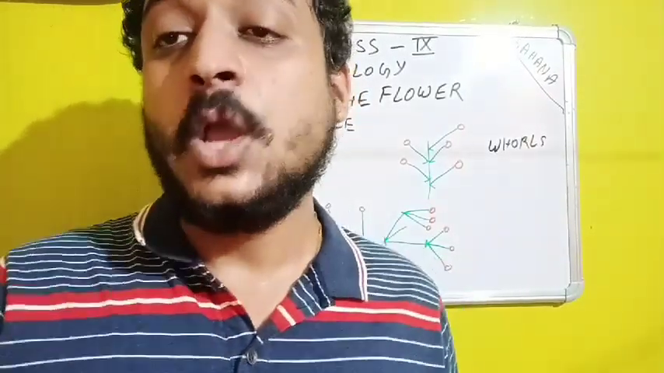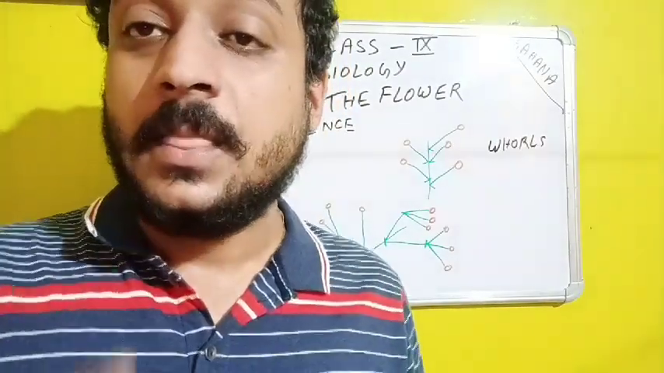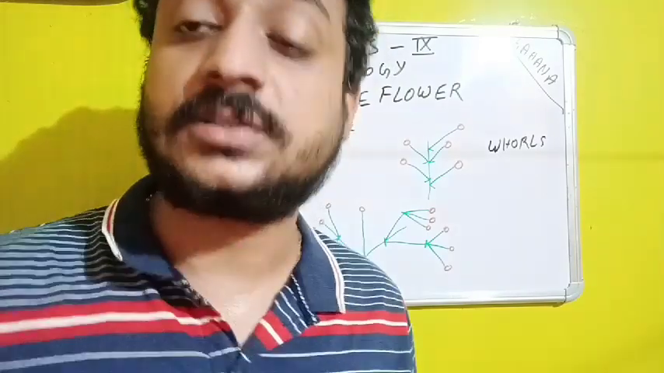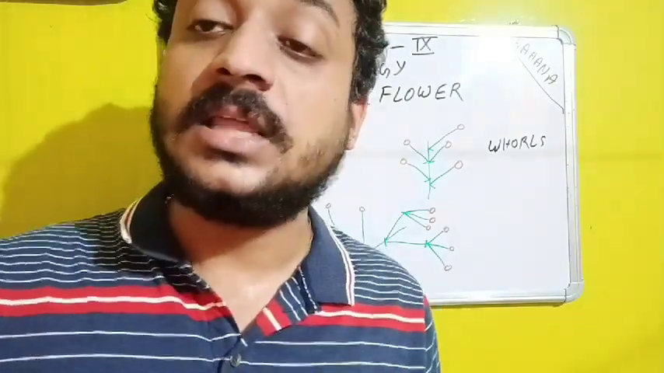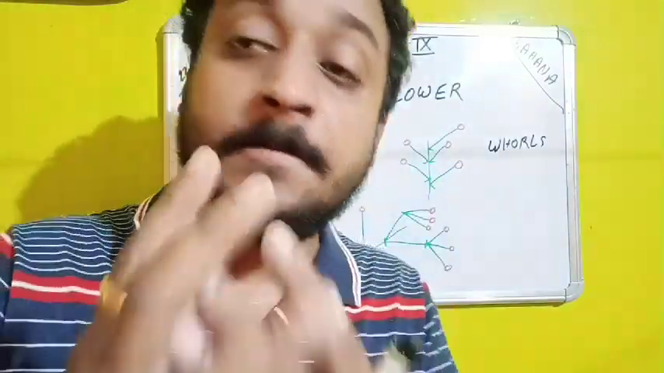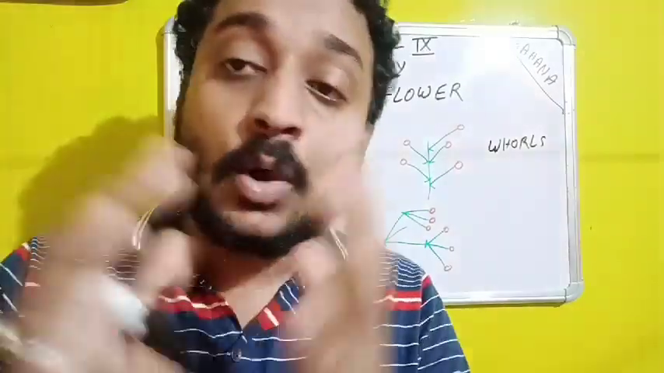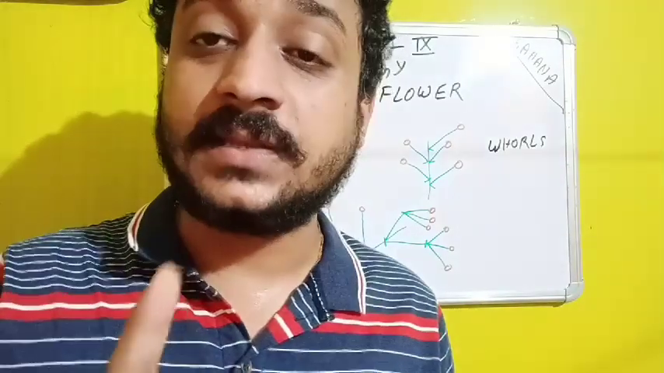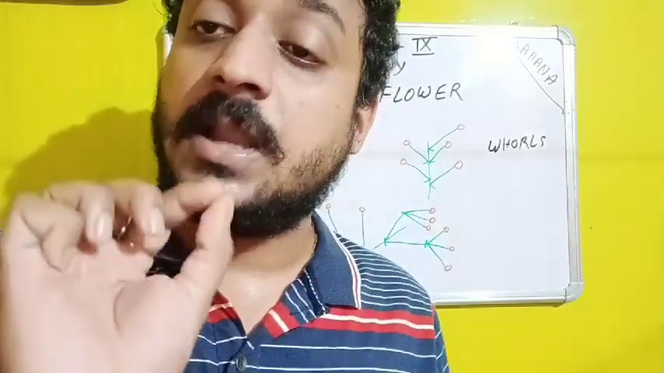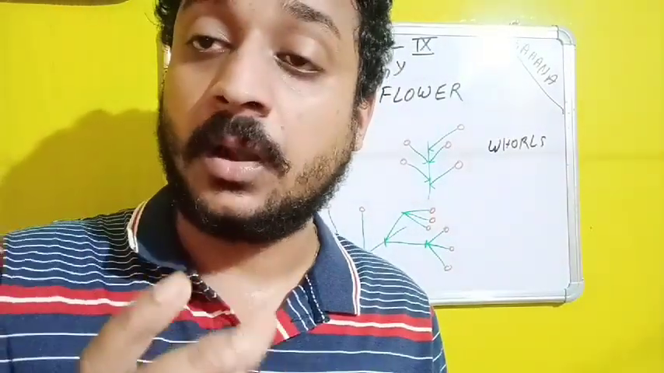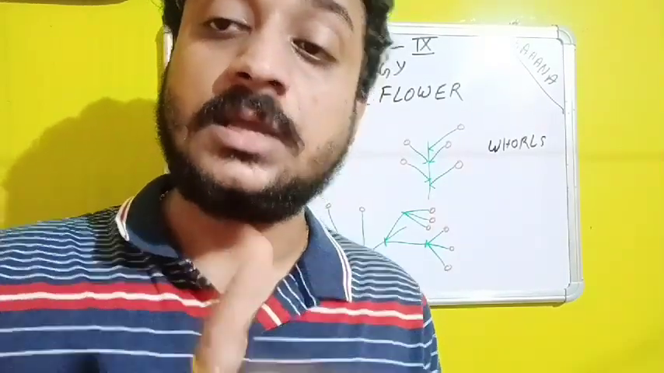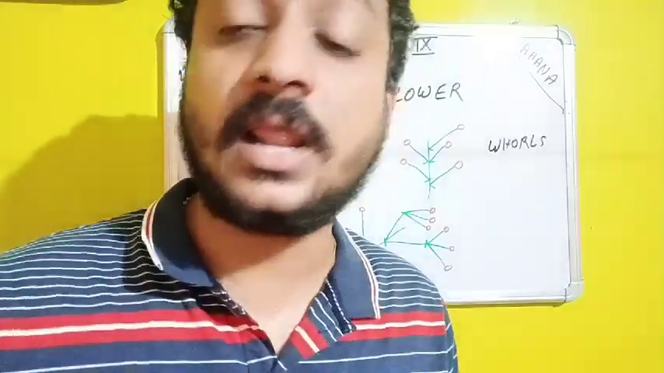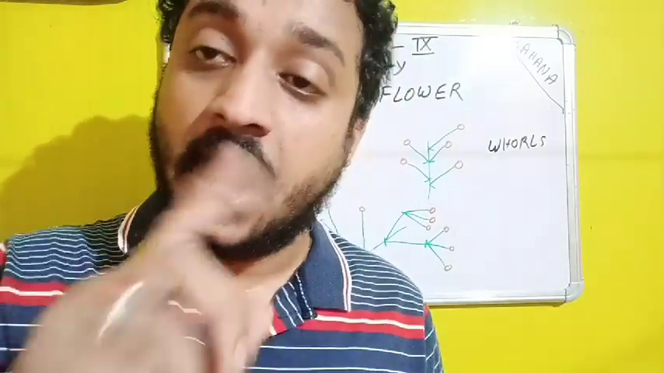So here we need to know one thing: are the whorls so important for the flower? Of course. If there are no whorls, then the flower won't be called a complete flower. In my previous video you can see I have done the demonstration with the hibiscus flower. There I have shown what the calyx is, what the corolla is, where the androecium is, and what the gynoecium is. I have shown it very clearly. You can go through that previous video and see it.